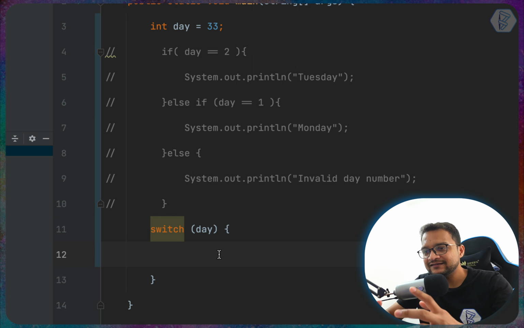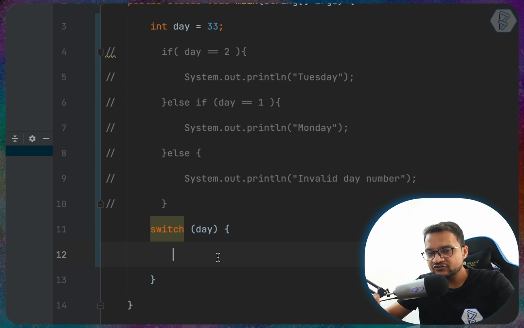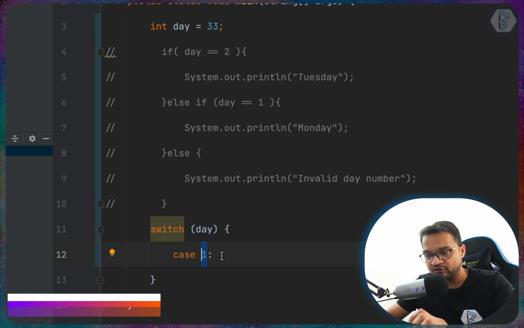Now how can we say that if day is 2 then print Tuesday, or if day is 1 print Monday? I just need to use a word called case. So what is the case? When this switch is running, it will compare day with the value we have given after the case word.